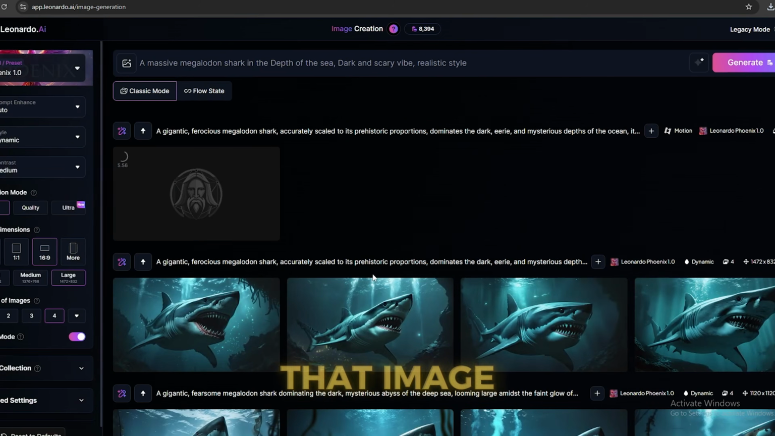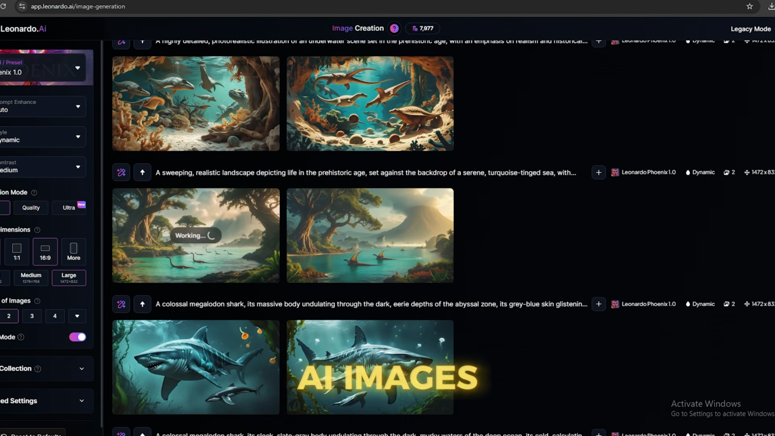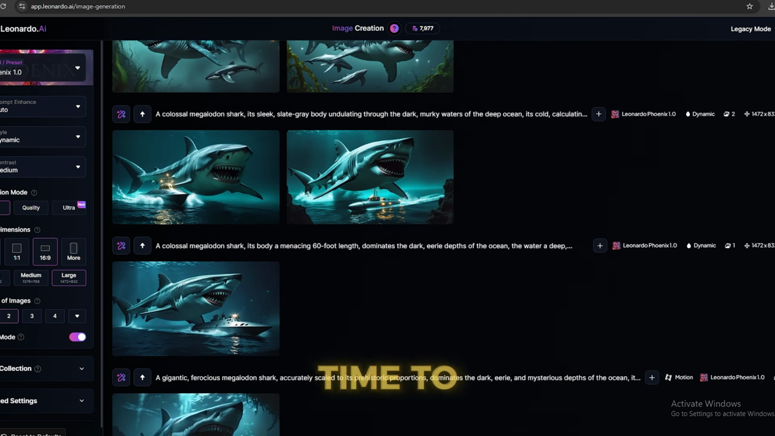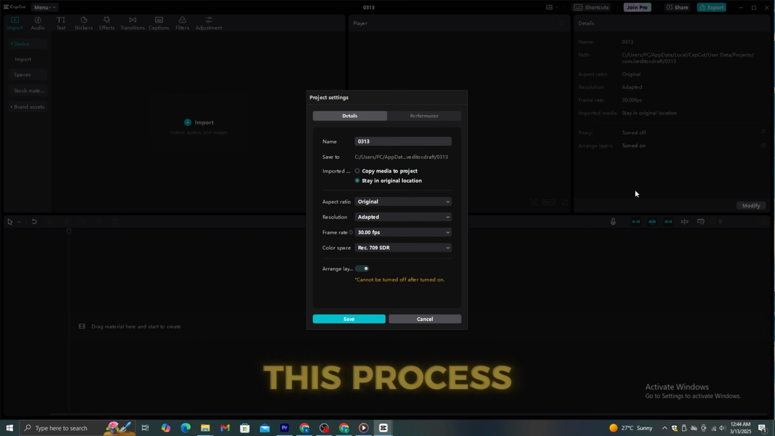Within a few seconds, that image will turn into a video. Just like this, you can create several AI images and videos. Now, it's time to edit these and make the final output. I'm going to use CapCut for this process.